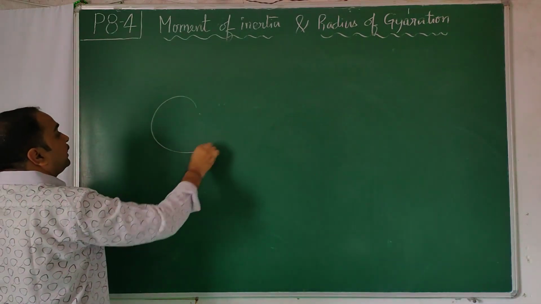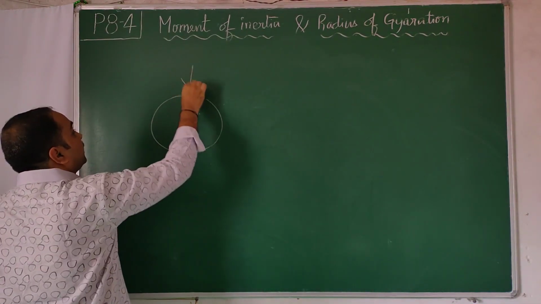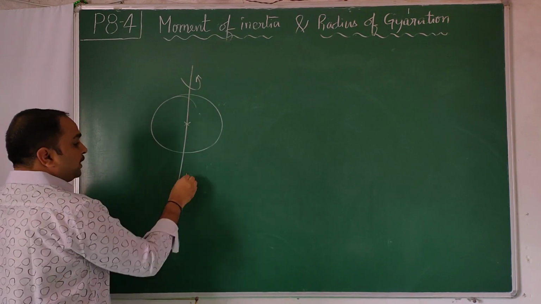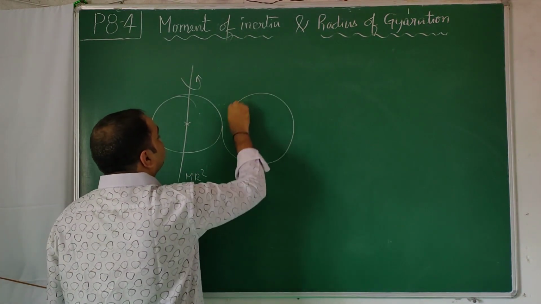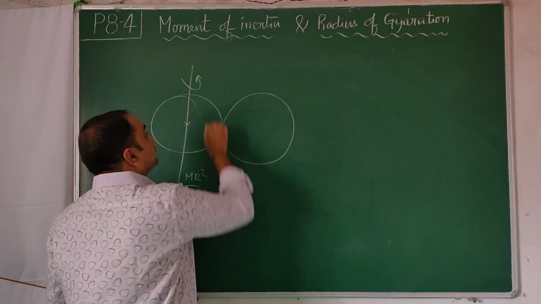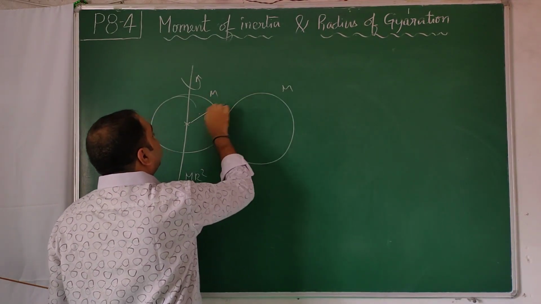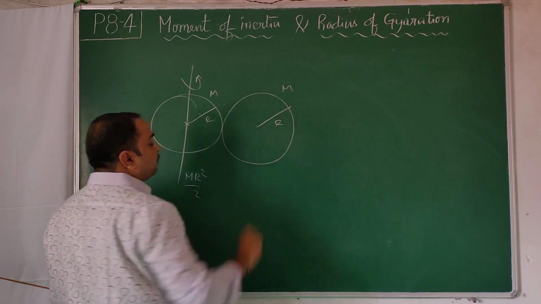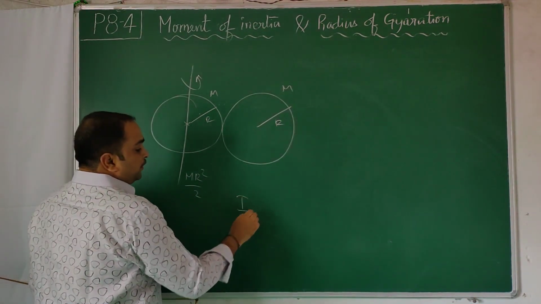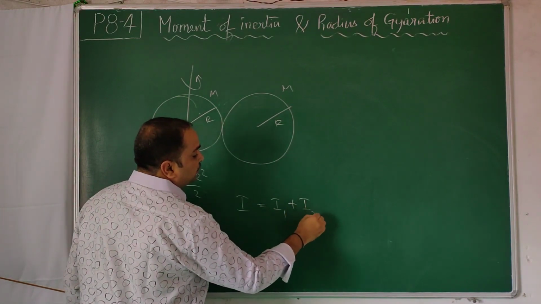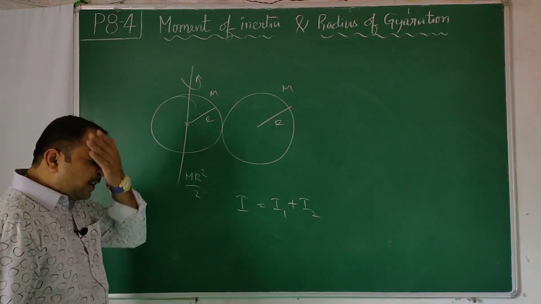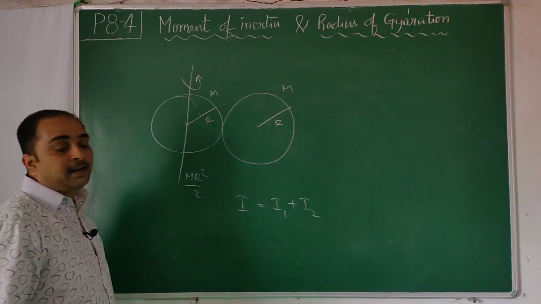If I have a ring like this, the moment of inertia about a diameter which passes through the center of mass is mr square by 2. If I have another ring, also identical in mass and radius, then the moment of inertia is equal to the moment of inertia of the first object plus the moment of inertia of the second object. This is the formula. Moment of inertia is a scalar. Directly add it like a scalar.